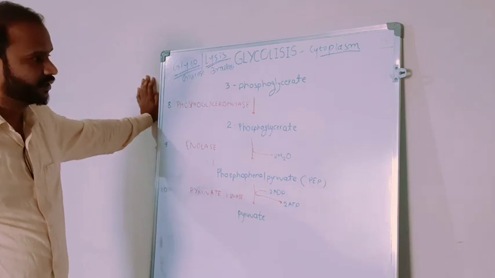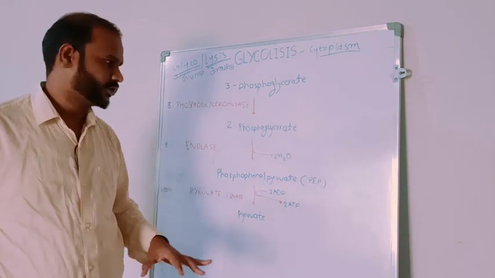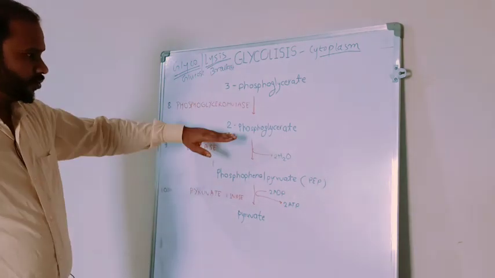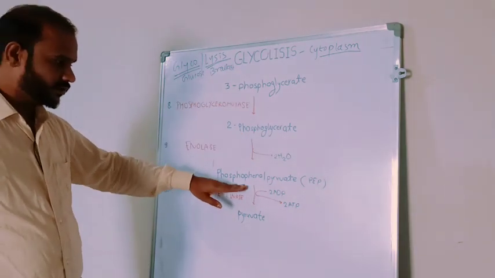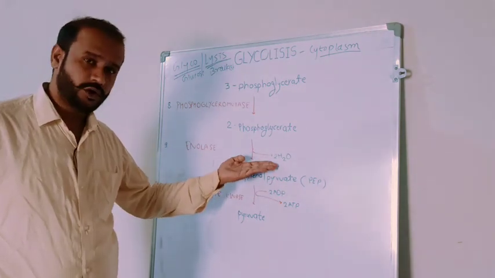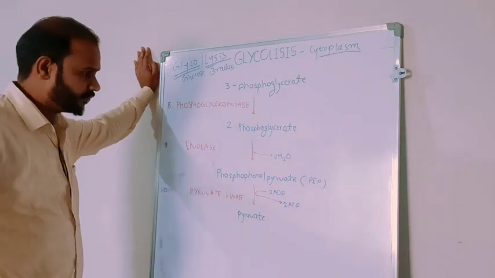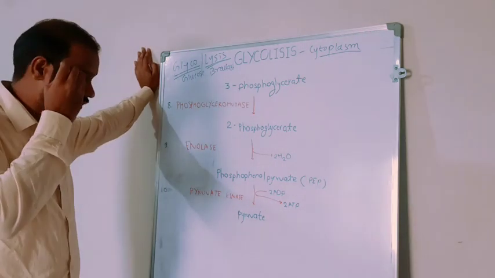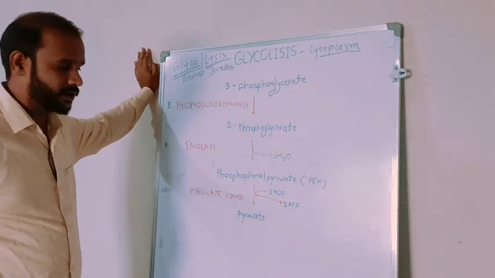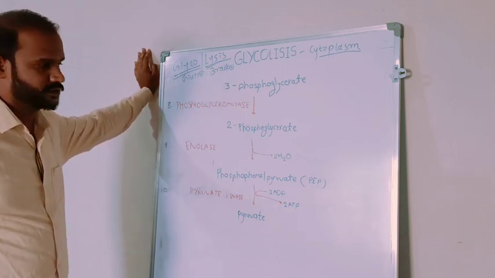Mutase means here one phosphate group is shifted within the molecule, right? 2-phosphoglycerate is converted into phosphoenol pyruvate, PEP, by the removal of a water molecule with the help of enzyme enolase. And phosphoenol pyruvate is finally converted into pyruvate with pyruvate kinase. Here again 2 ATP are produced.